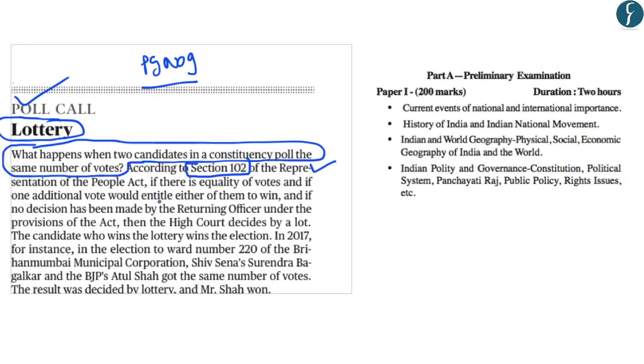And it states that if there is equality of votes and if one additional vote would entitle either of them to win, and if no decision has been made by the returning officer under the provisions of the Act, then the High Court decides by a lot or a lottery. And the candidate who wins the lottery wins the election. So this simply means that if there is a tie and the returning officer has not provided any result, the High Court will decide the result in case of equality of votes by a lottery. And whosoever wins the lottery will win that constituency.